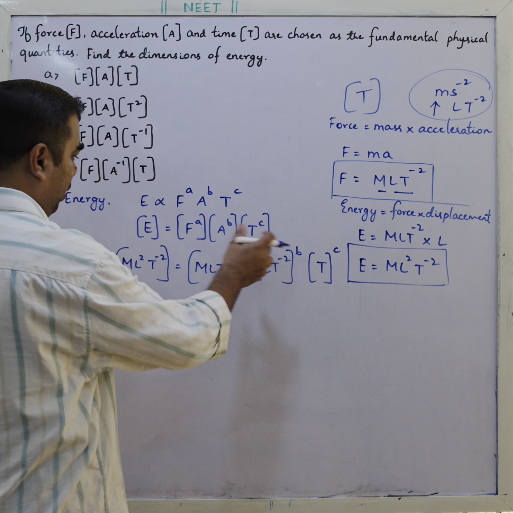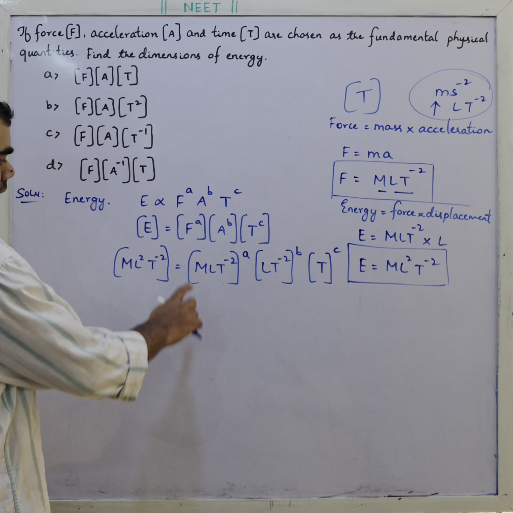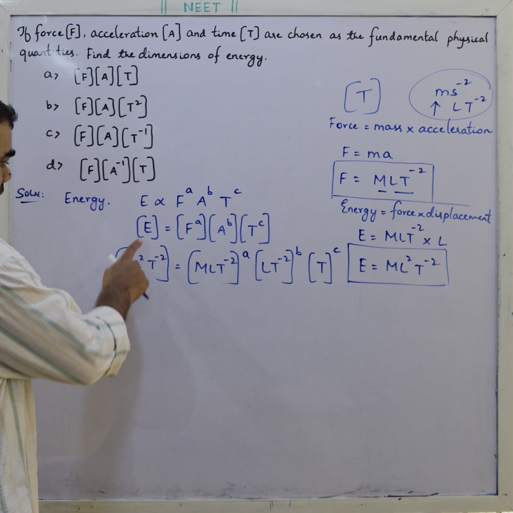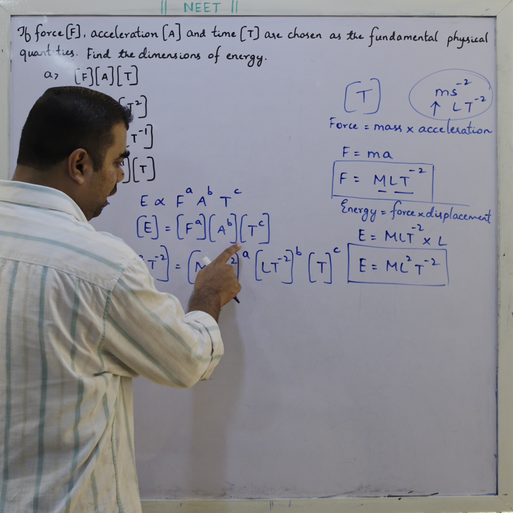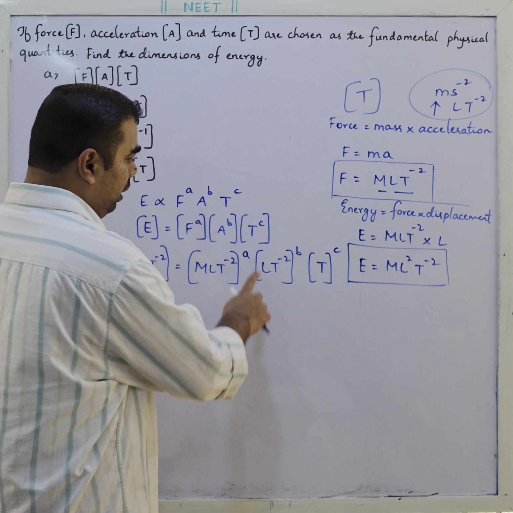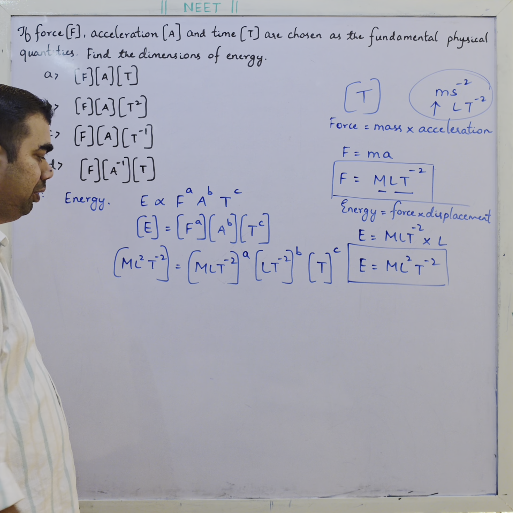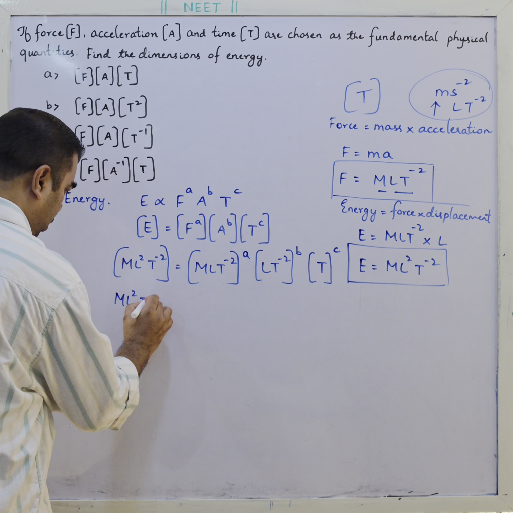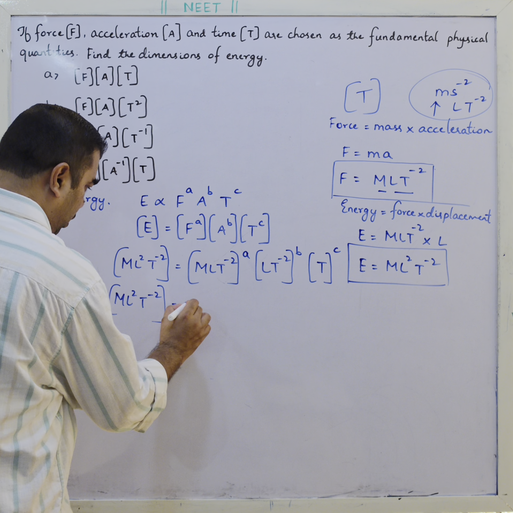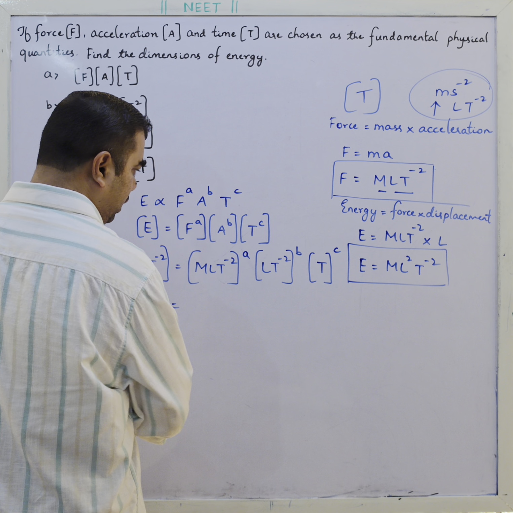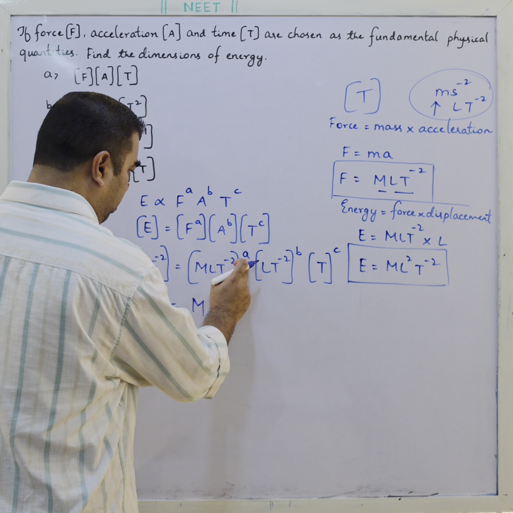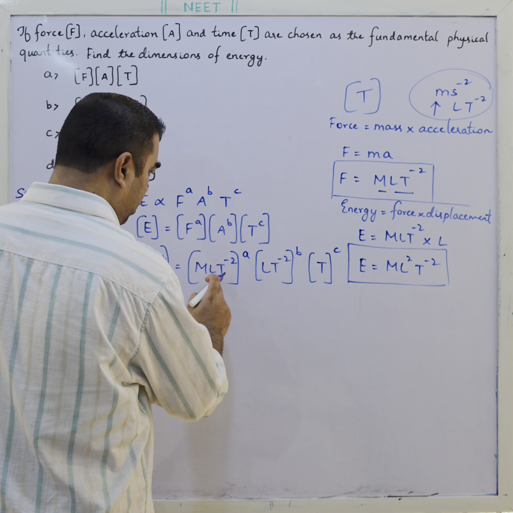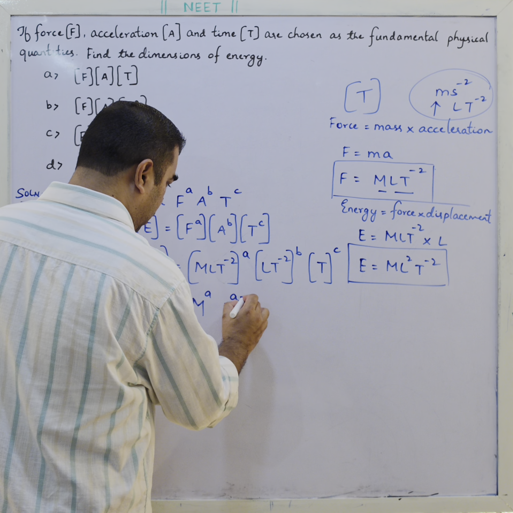Now that is how I have substituted these dimensions in place of force, acceleration and time. Energy is M L2 T minus 2, force is M L T minus 2, acceleration is L T minus 2 and time is T, each raised to their respective powers. Now the LHS remains the same, M L2 T minus 2. On the right, this is M to the power a, L to the power a, and b, a plus b.